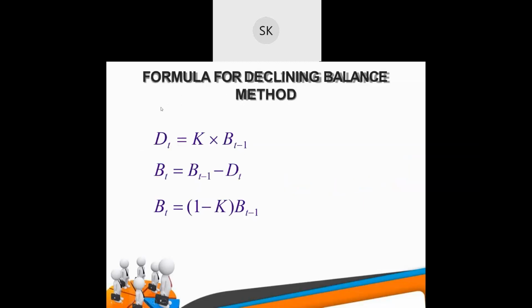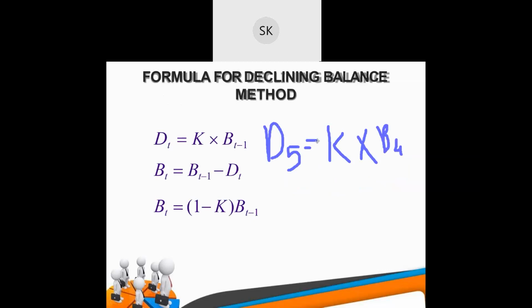So basically, depreciation you can find is K into book value. Dt = K into Bt minus 1. Suppose you are finding the depreciation for the fifth period. You will find it with K, which is a fixed percentage, into Bt minus 1. That means B will be 5 minus 1, that will be B4.